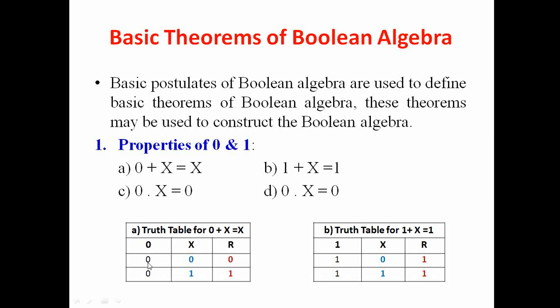So what is 0 plus x? 0 plus 0 is 0, and 0 plus 1 is 1, right, which is x again, 0 1. So we can say 0 plus x is equals to x, hence it is proved. Similarly, we can prove 1 plus x also.